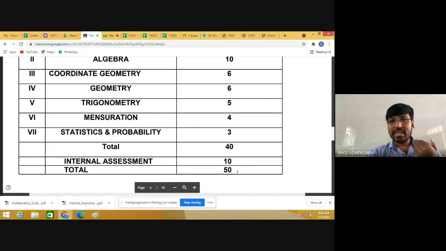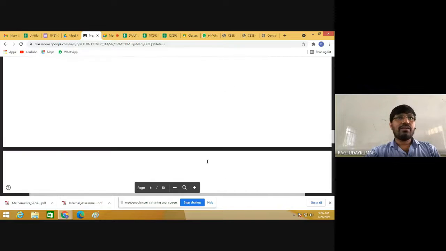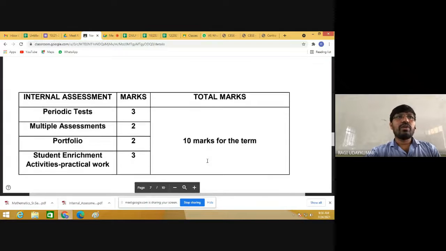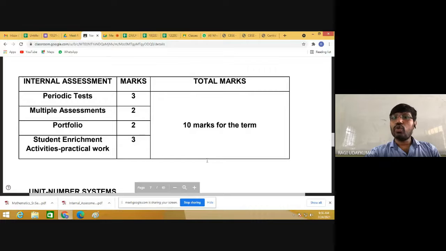Okay, based on your performance in term one, it will be decided. The internal assessment will include the following parts. A periodic test will be there. From the periodic test, 3 marks will be added to you.